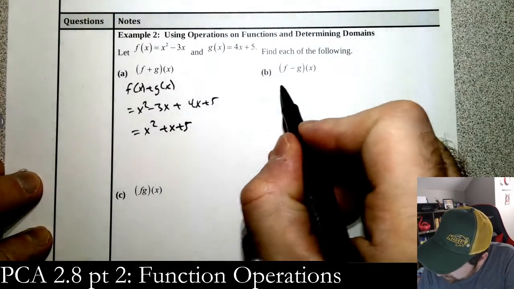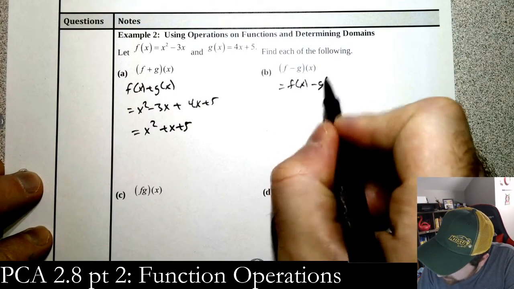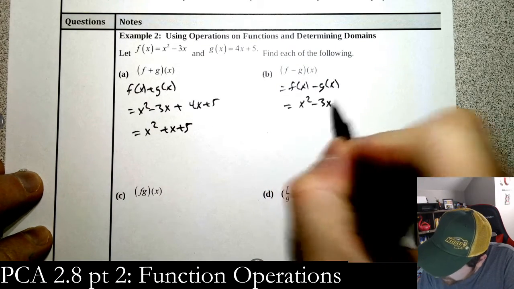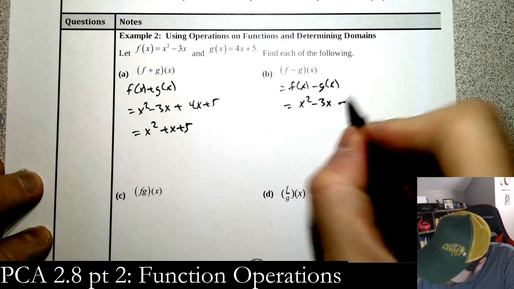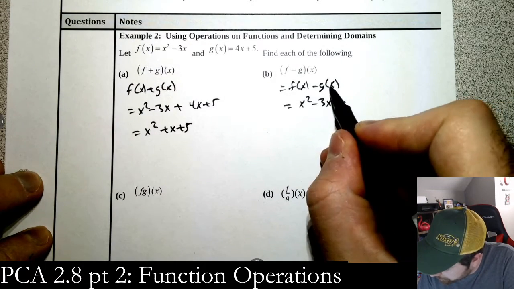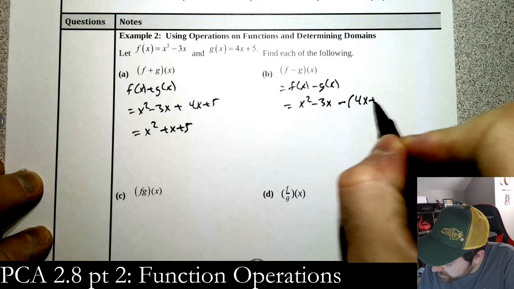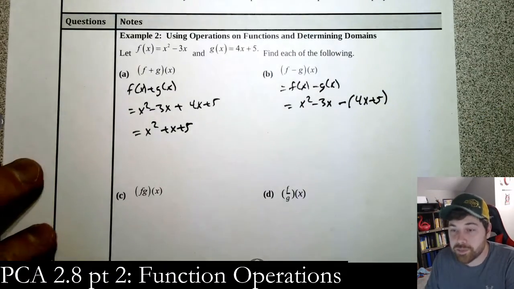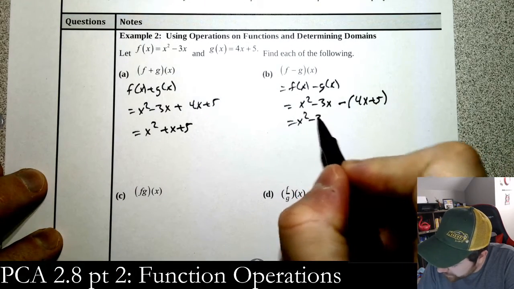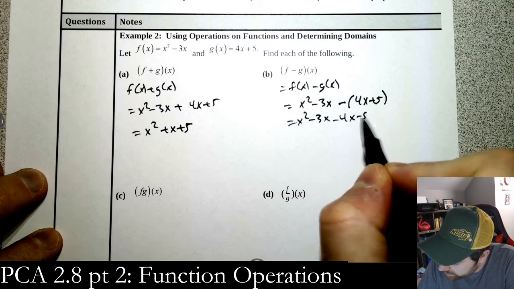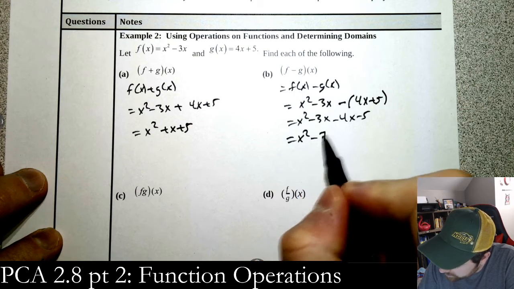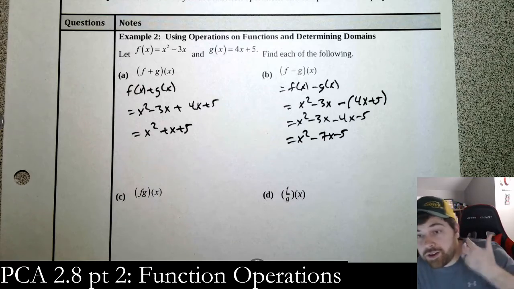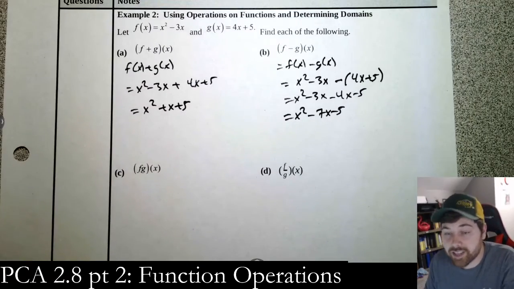F minus g, this is just the same thing as f of x minus g of x, which is x squared minus 3x minus, so this is really important right here. For minus g of x, I'm going to put g of x in parentheses. What happens here is you end up not distributing this negative, which really messes up your answer. Okay, so x squared minus 3x, distribute the negative, combine like terms, and that's it. Okay, that's all there is to that. So nothing crazy here. Again, this is going to feel a little bit easier than the composition.